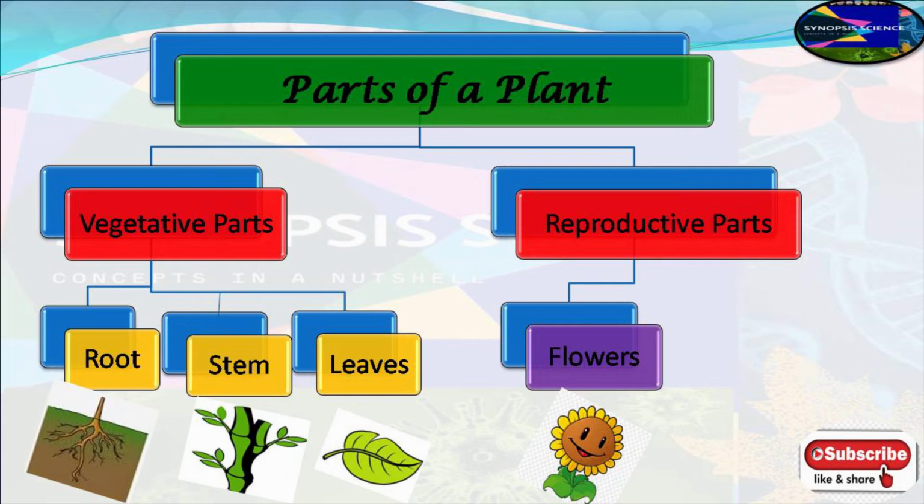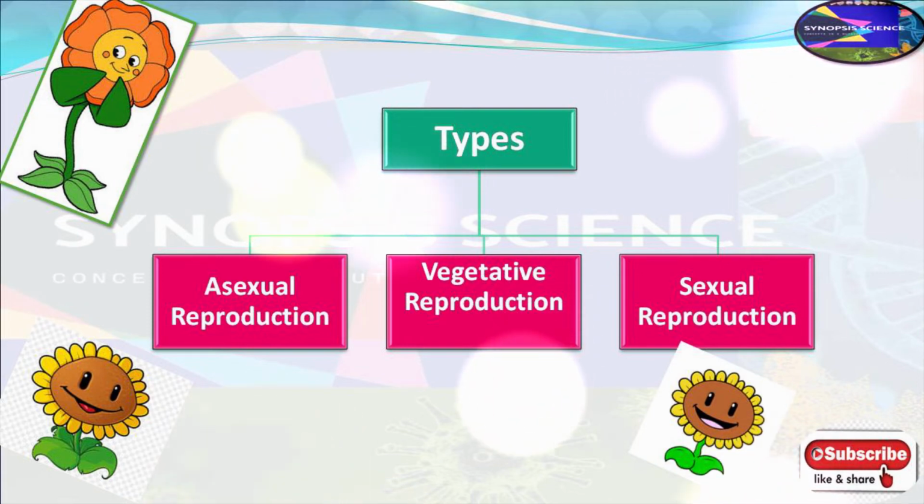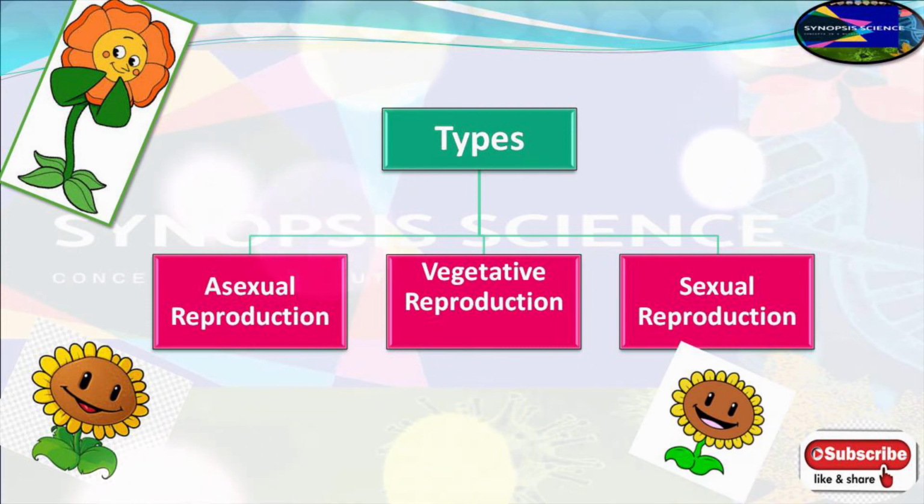But reproduction takes place both through its vegetative parts as well as its reproductive parts. So let's see how the process begins. There are several ways by which plants reproduce their offspring. These are categorized into three basic types: asexual reproduction, vegetative reproduction and sexual reproduction.